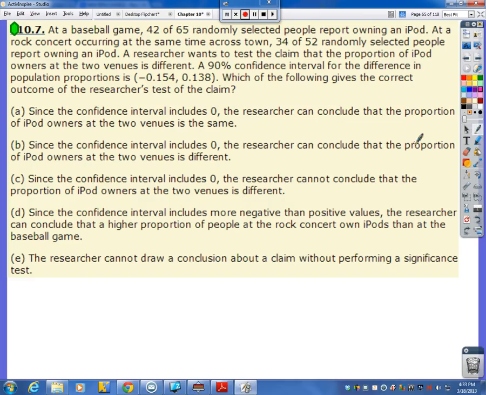Now, since we're always doing a difference here, we're always looking for a particular number in our confidence interval. And we are looking for 0. Is 0 inside this interval? Yes, 0 is inside there. From a negative to a positive, it has to cover 0. So this says, since the confidence interval includes more negative than positive, this is sounding odd. We don't really care if there's more negative than positive, so this one's probably wrong. The researcher cannot draw a conclusion, but we can draw a conclusion here because we're looking for 0, so that's going to tell us yes or no. So let's see what the differences are here now.